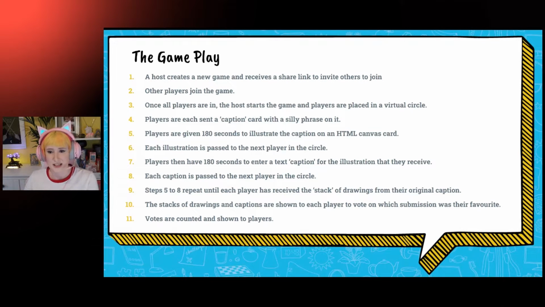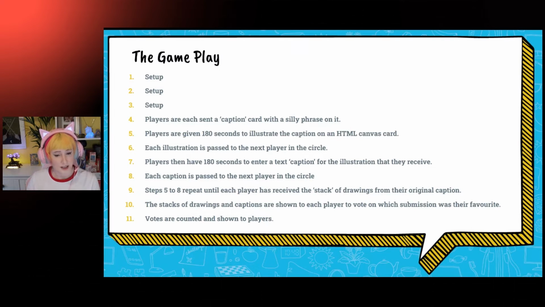And these first 3 steps here, where we're creating the game and waiting for our friends to join the game, that is the setup phase. And then we move on to the next game phase, where the host will click a button to start the game, and we're in what I'm calling the dealing phase, where each player gets a card with a prompt on it. We then will start a timer for 180 seconds to draw something.